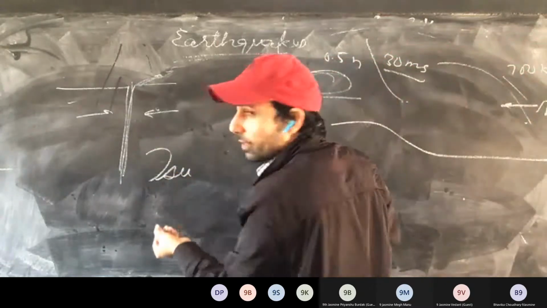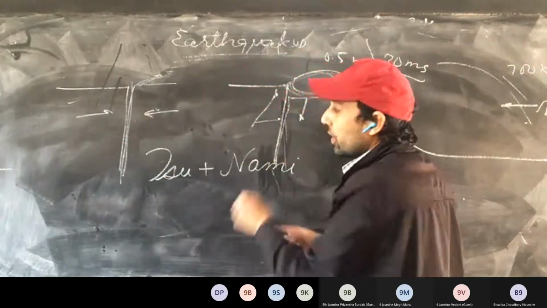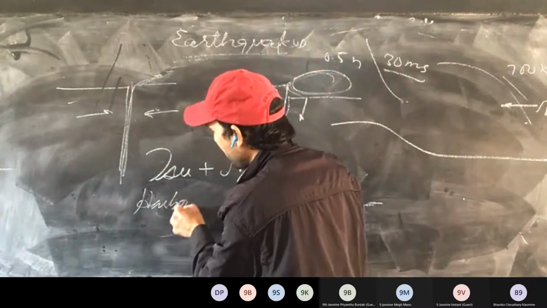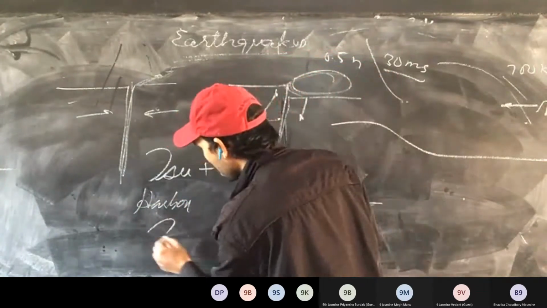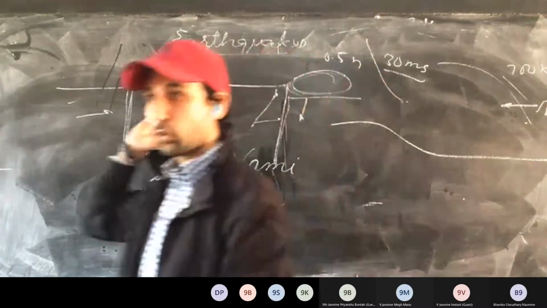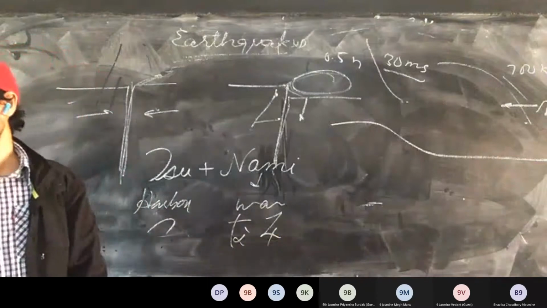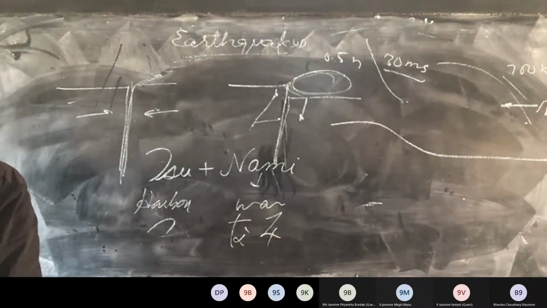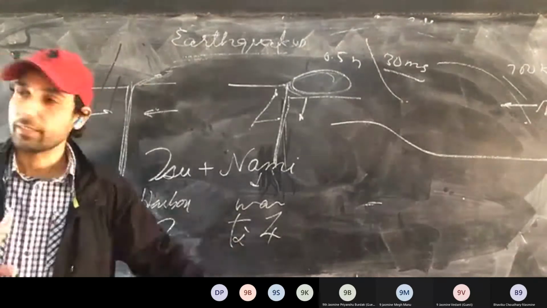It is made up of two words, tsu plus nami. Tsu means harbor in Japanese, and nami means waves. You can write it like this as well: tsu, na, mi. This is tsunami. It is Japanese.